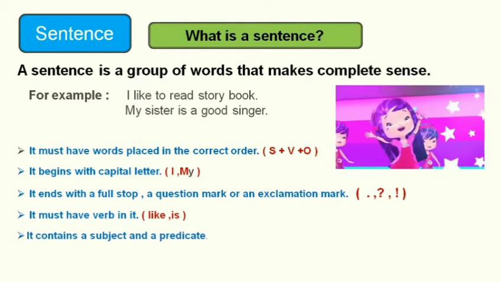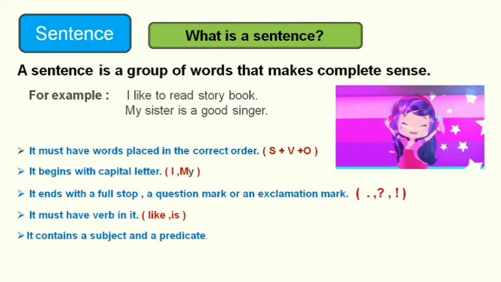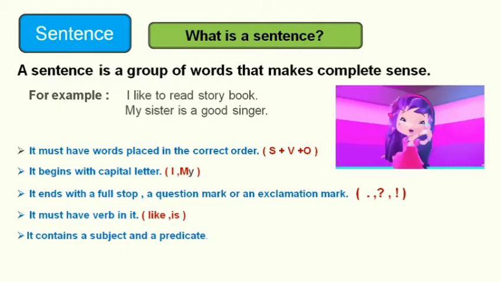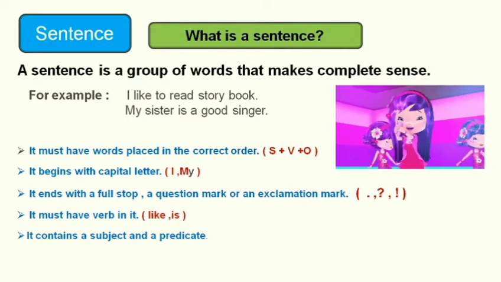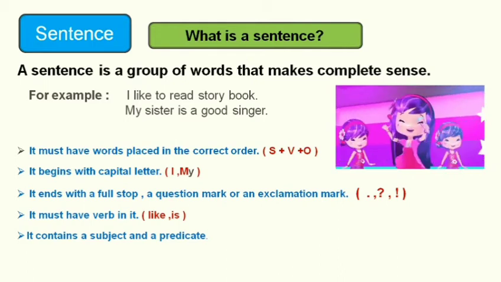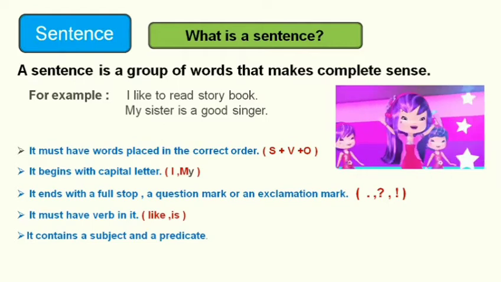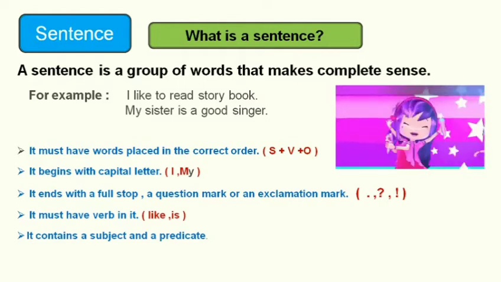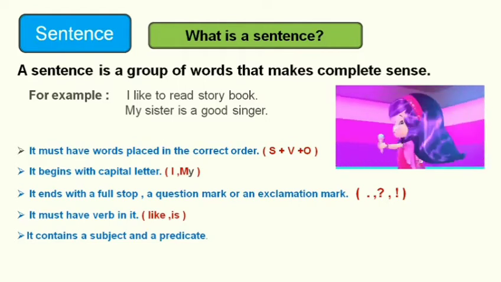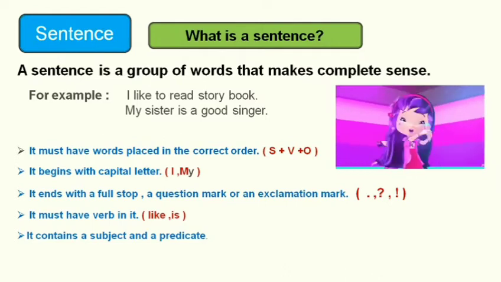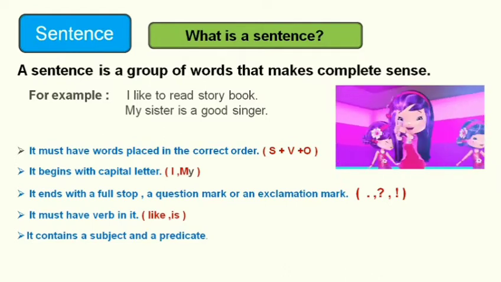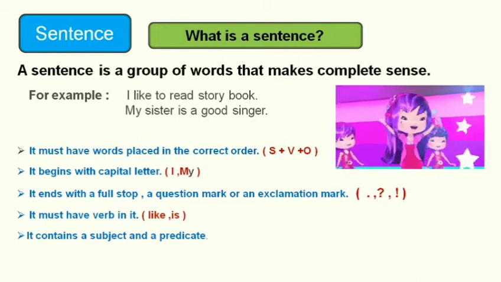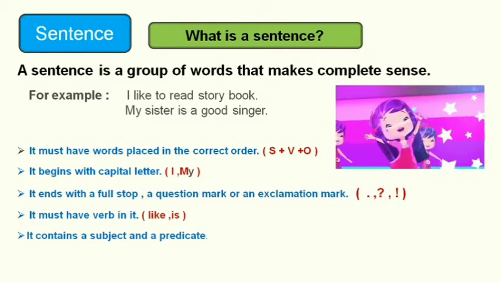And last rule, it contains a subject and a predicate. A sentence must have at least one subject and one predicate. What is meant by subject? Subject means a noun or pronoun about whom the sentence is talking. And predicate means what? Predicate is about what the sentence says about the noun or pronoun. If we ask the question who or whom to the sentence, then we will get the subject part of the sentence. And if we ask the question what, then we will get the predicate part of the sentence.